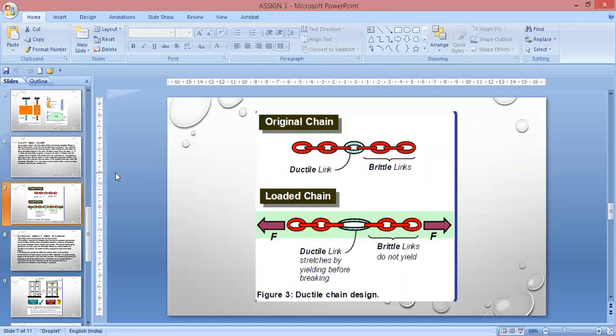This is the figure which we explained now: the original chain with a ductile link and without a ductile link. We give the ductile link as the weak point so that the failure occurs at that point, not at all the points.